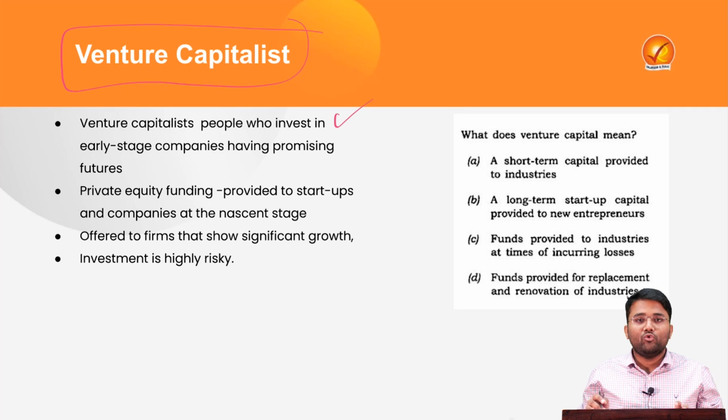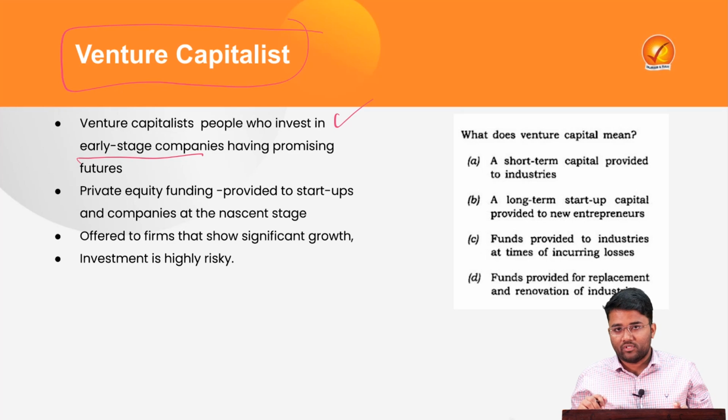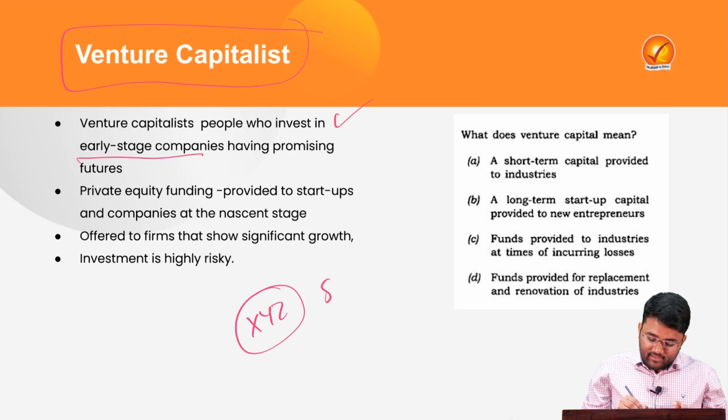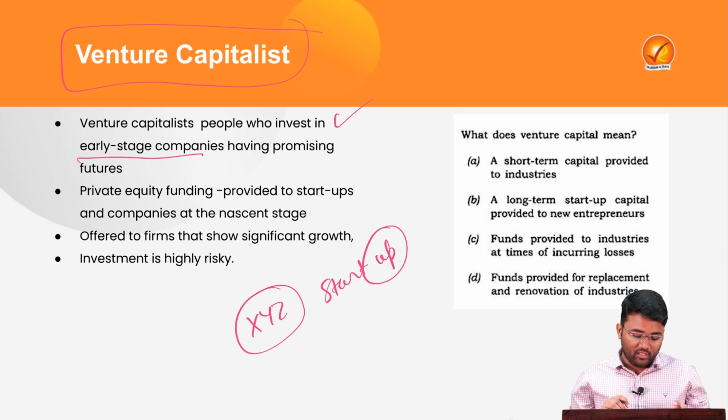So now moving towards the next topic, the venture capitalist. These are the people who invest in early stage companies which have a promising future. For example, this is an XYZ startup. Now they want funding.